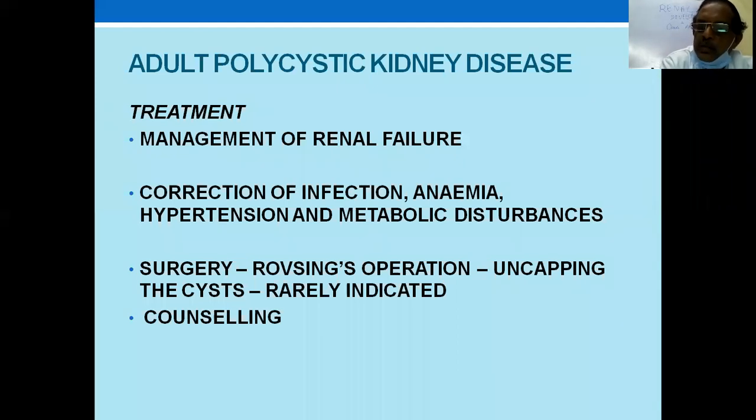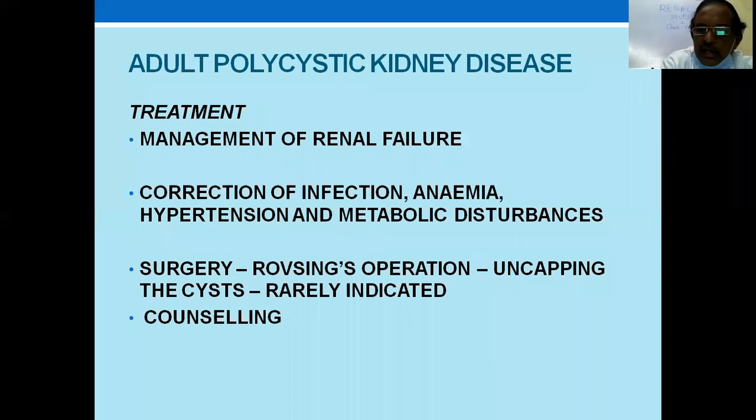Mostly it is only conservative management, and the ultimate treatment of adult polycystic kidney is renal transplantation when he requires it due to renal failure. For that, one modification is that we usually don't do a nephrectomy of the in situ kidneys, we just place the transplanted kidney in the pelvis. Sometimes, if the abdomen is not accepting, then we have to do a nephrectomy.